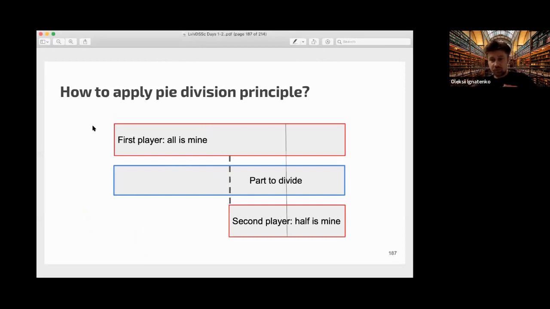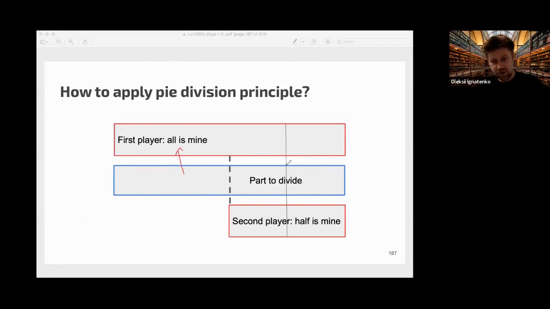So what is the Talmud proposing? Consider this cloth as 1 unit, and we have the first player who pretends on all of this, and the second player who pretends only on half of this. So the contested part is only half, because the other half is already conceded by the second player to the first player.